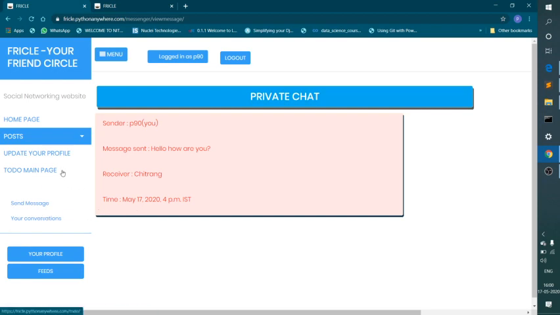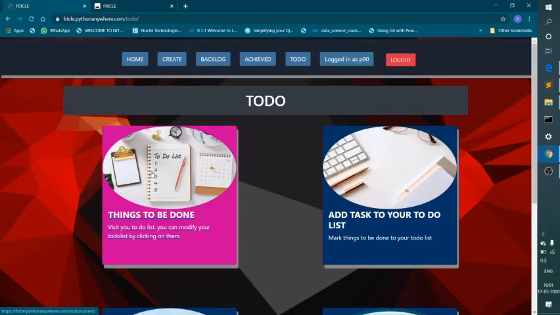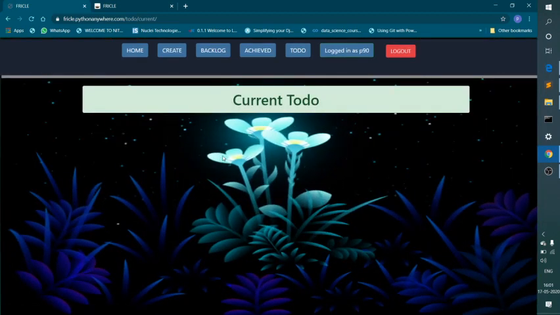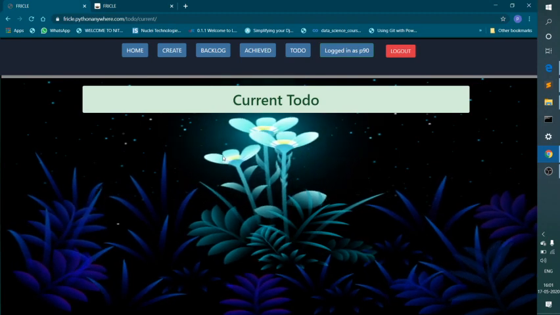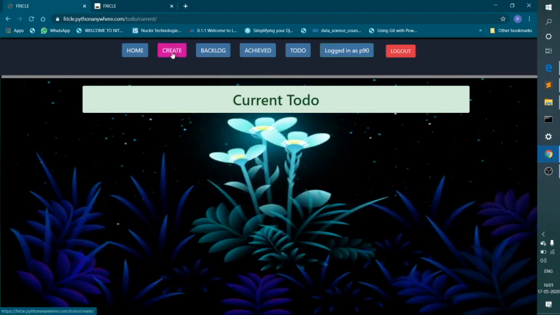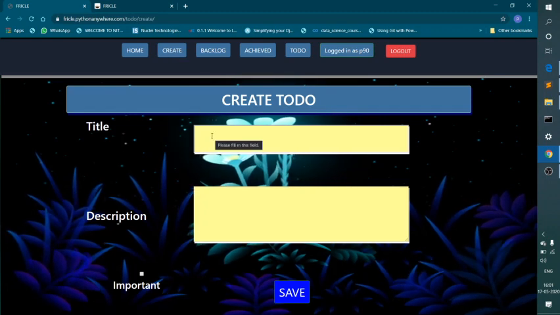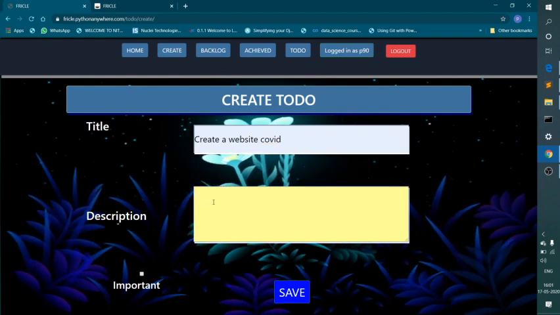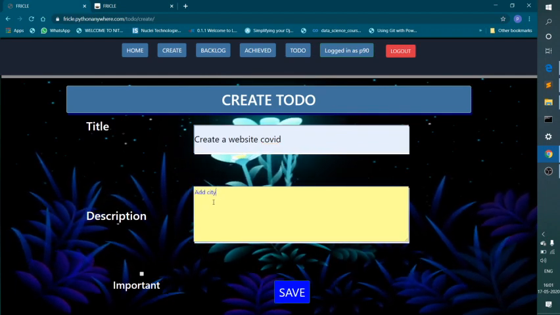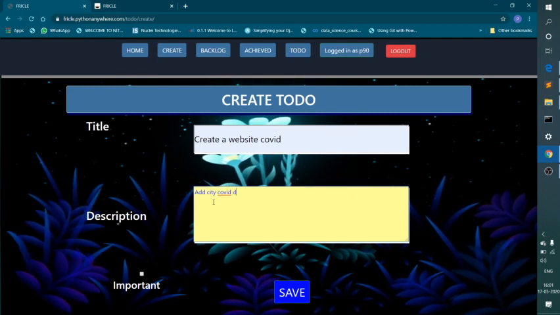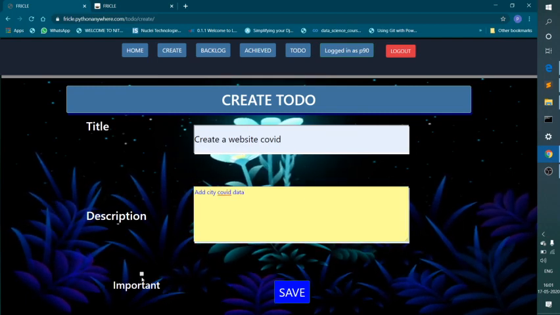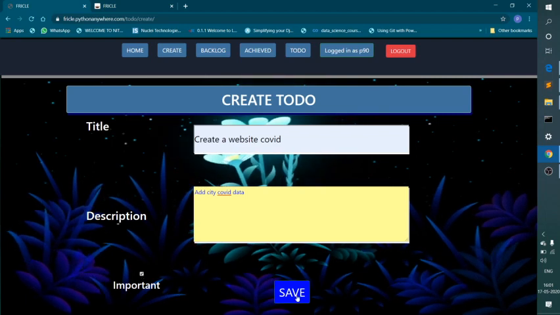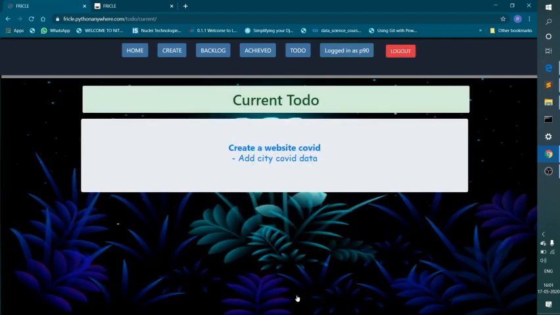Another important feature provided is the to-do list. In the to-do list you can add things to be done. Currently you don't have any to-do because you have not created any. You can create your to-do by going to the create button. You can add a title like make a COVID website, add city COVID data. You can mark it as completed, important, and save it, and this will be visible in your current to-do.